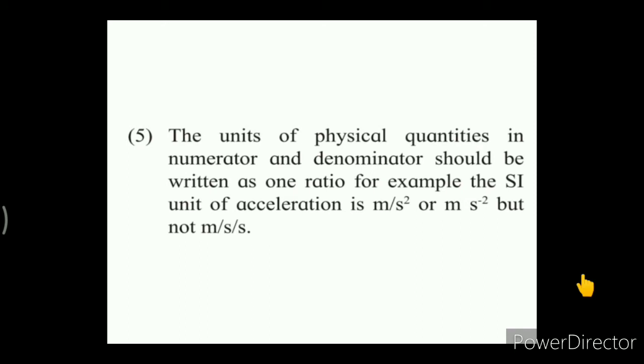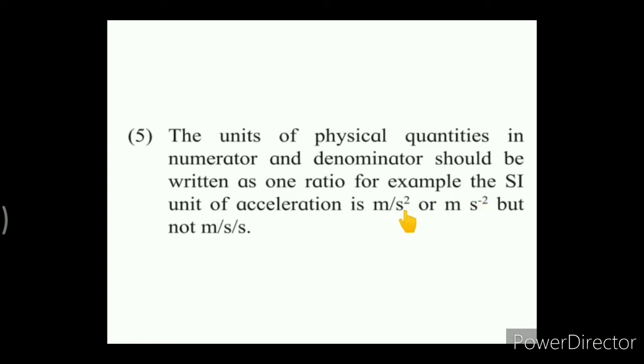The next convention: the units of physical quantities in numerator and denominator should be written as one ratio. For example, the SI unit of acceleration, as we know, is meter per second square. This we can write as meter, some space we have to give, then second square in the numerator becomes second raised to minus 2. This way is correct.